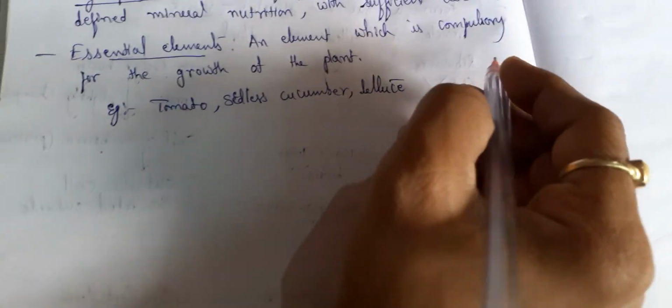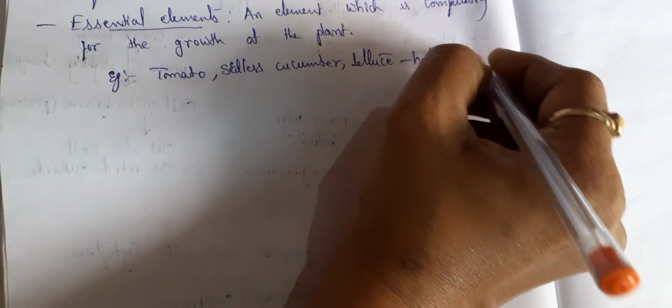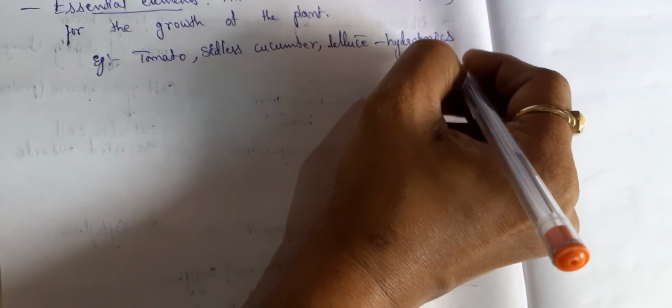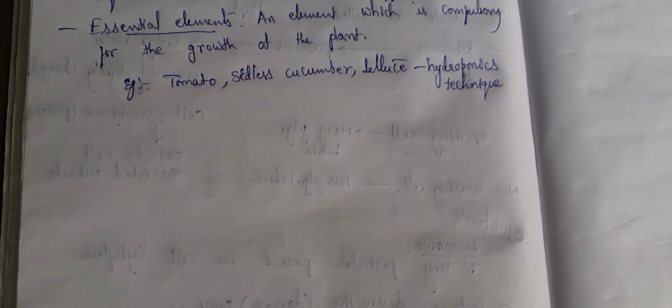So generally they used hydroponics. They grow these plants by hydroponics technique. Which plants? Mostly tomato, seedless cucumber and lettuce. Lettuce is a leafy plant. They are grown by the hydroponics technique.